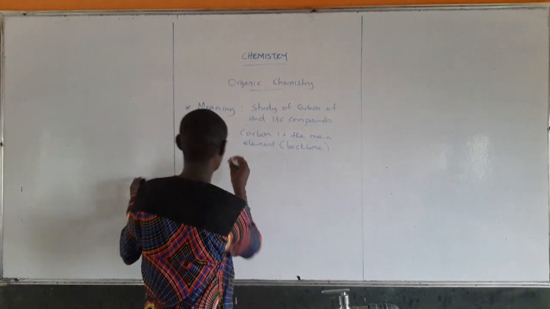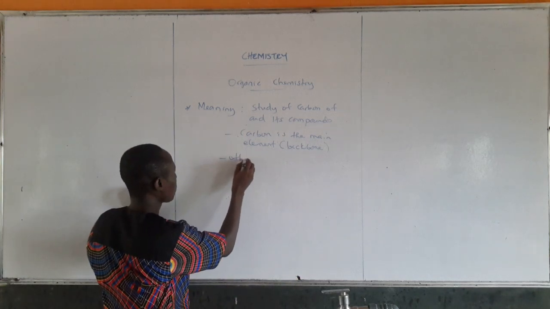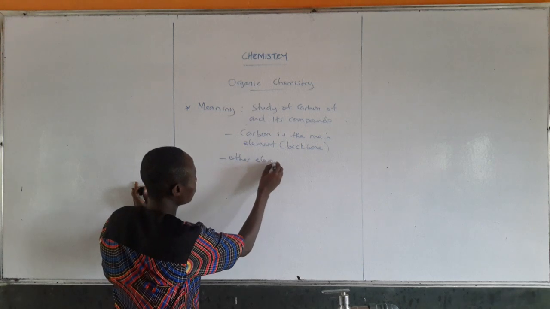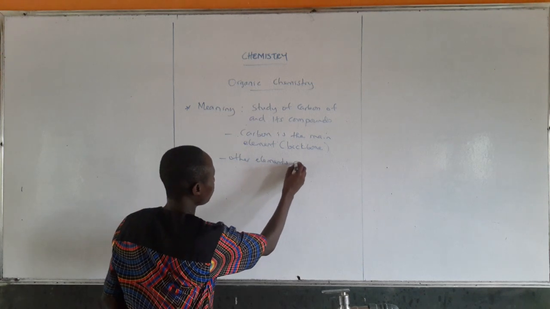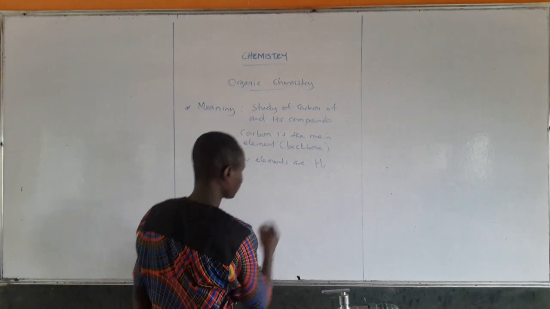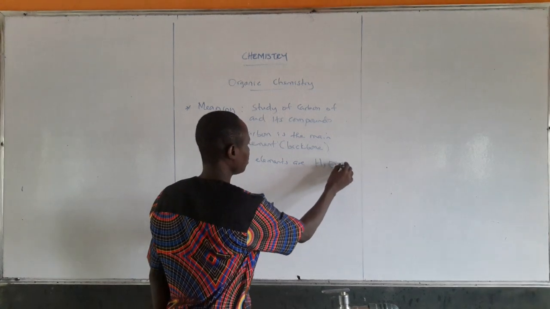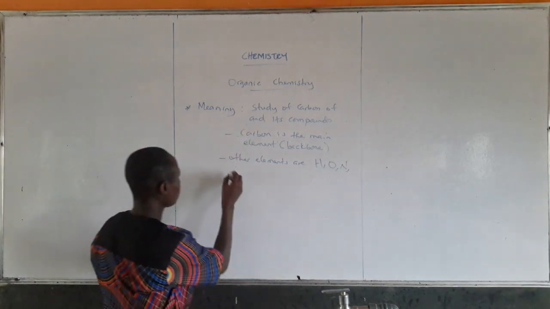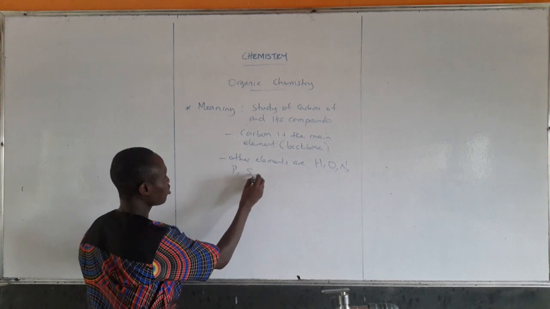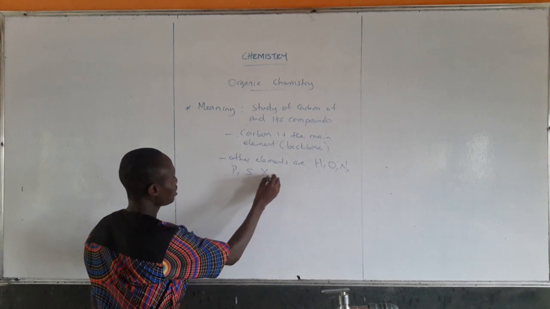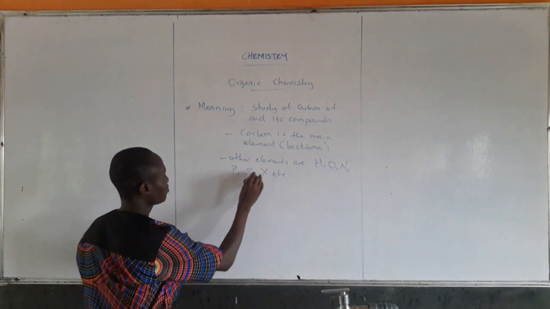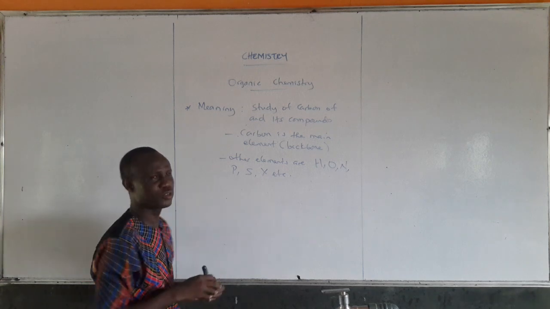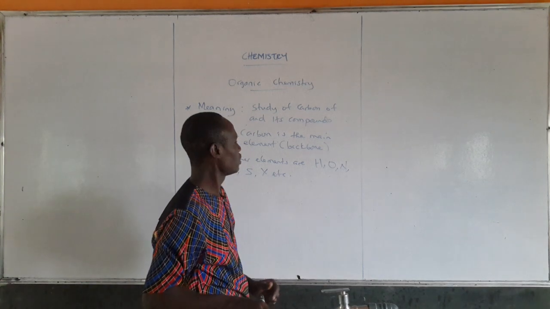The other elements in organic compounds are hydrogen, oxygen, nitrogen, phosphorus, sulfur, and halogens, that means fluorine, chlorine, and so on.